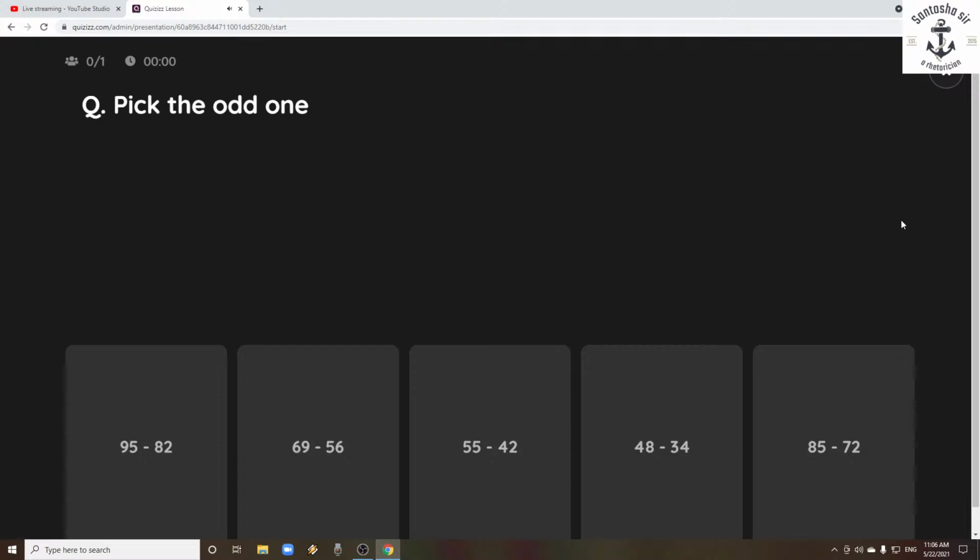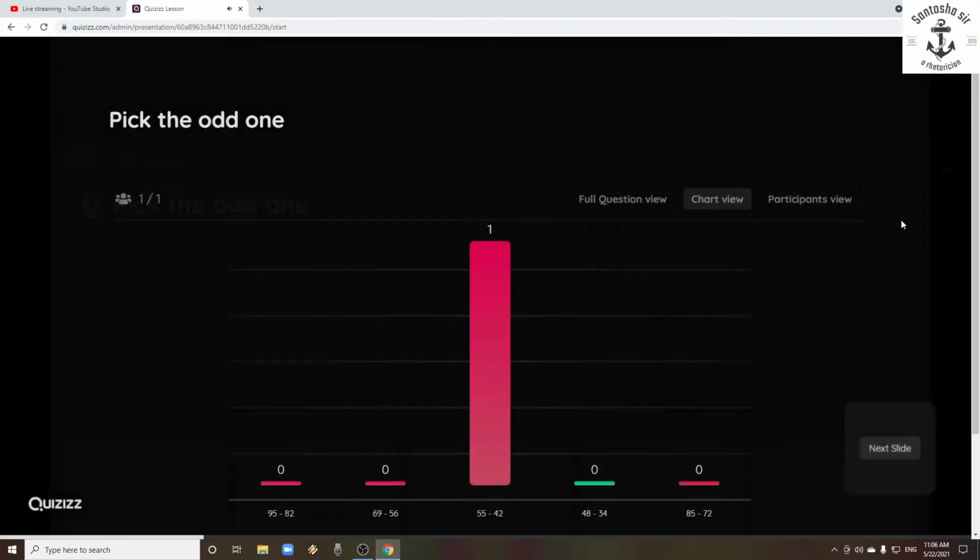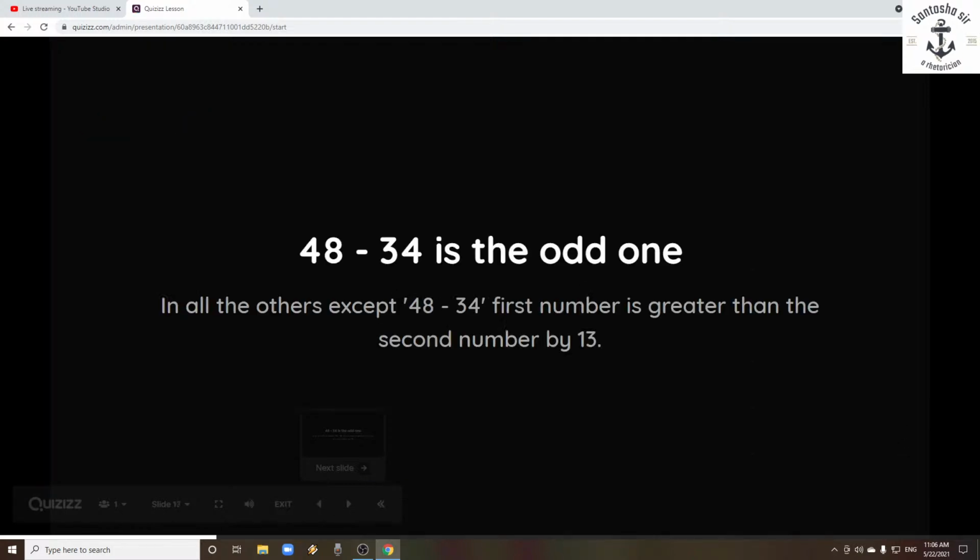Here we have 95 82, 69 56, 55 42, 48 34, 85 72. Which one is the odd one among these? 48 34 is the odd one. And why is 48 34 the odd one? Because in all the others except 48 34, the first number is greater than the second number by 13. They have an equal difference of 13, but here it's not. That is why this is the odd one.